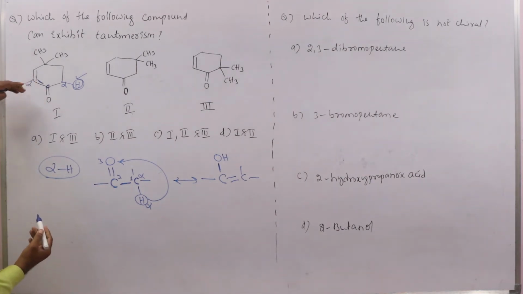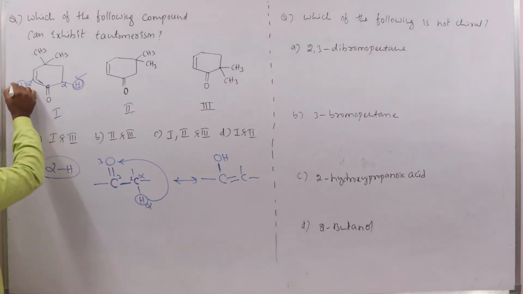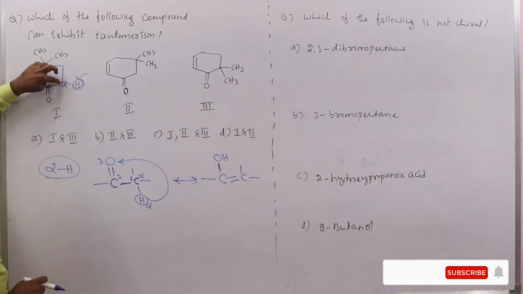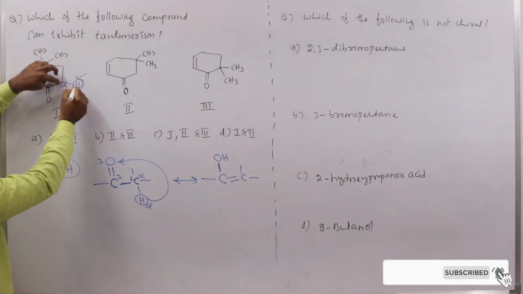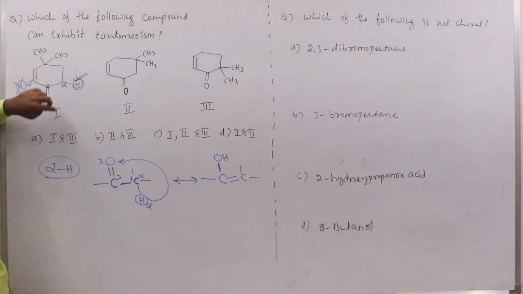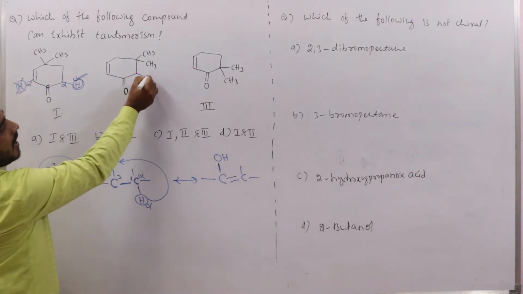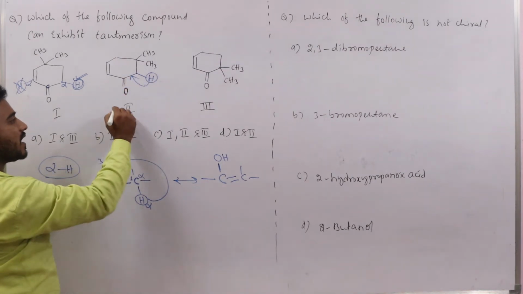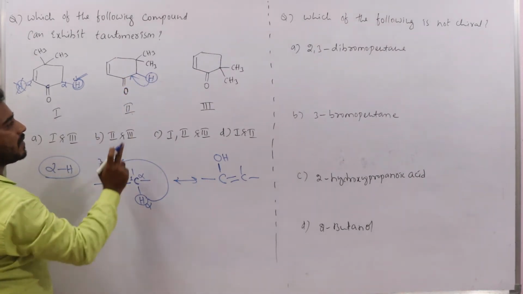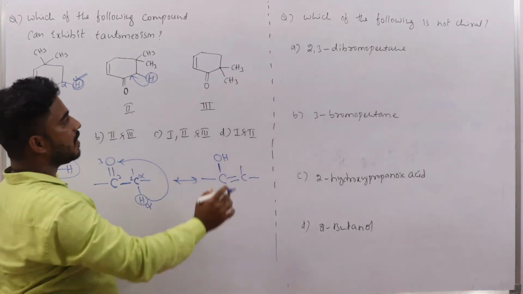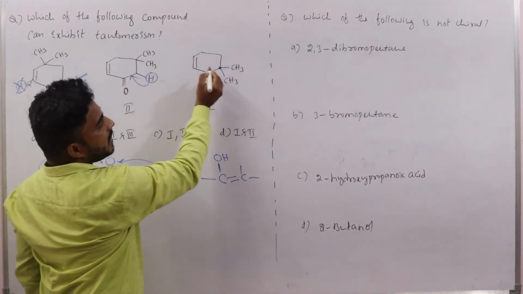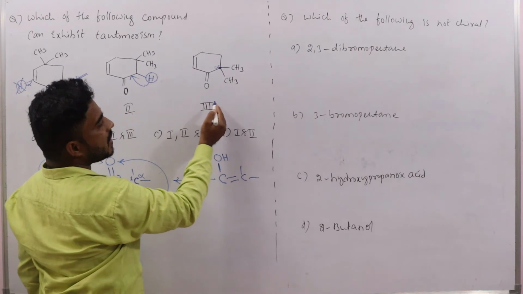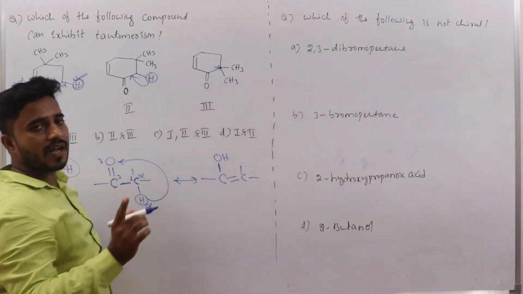These cumulative dienes are very unstable. That's why this hydrogen will not participate in the tautomerism. But here, an alpha hydrogen is there on this side. That's why this hydrogen will definitely participate in the tautomerism. Here also hydrogen is there, that's why it will participate in the tautomerism. That's why the second one also shows the tautomerism. But when we come to this third one, is there any hydrogen at this alpha position? Here, no hydrogen. That's why it will not participate in the tautomerism.